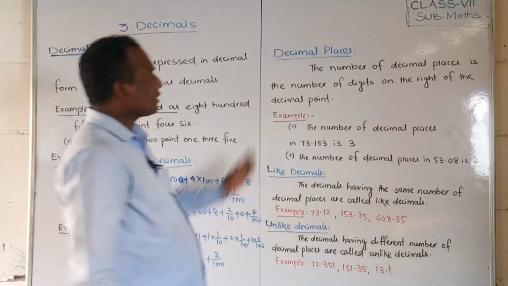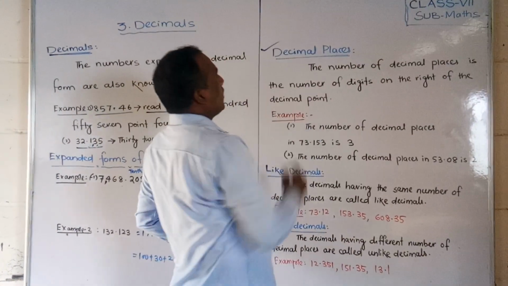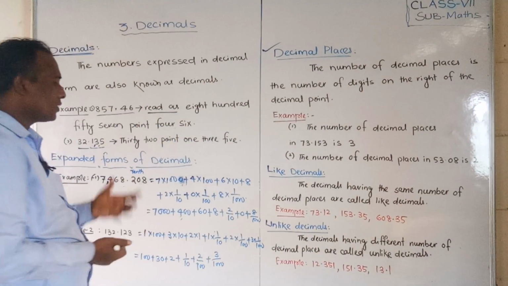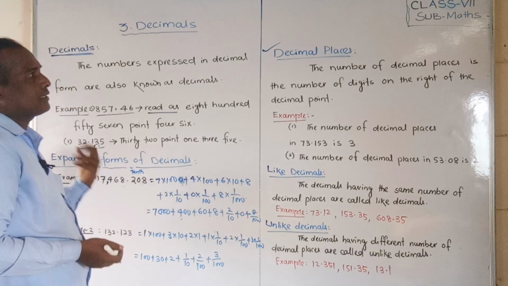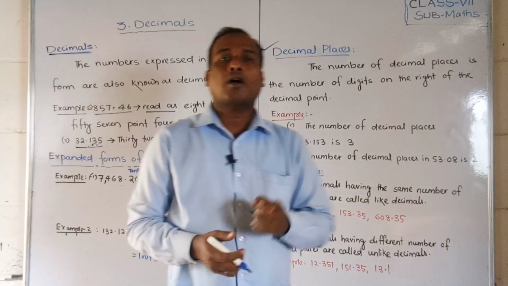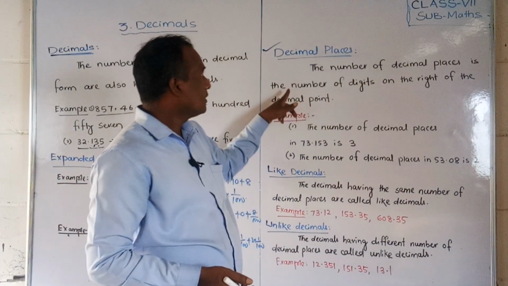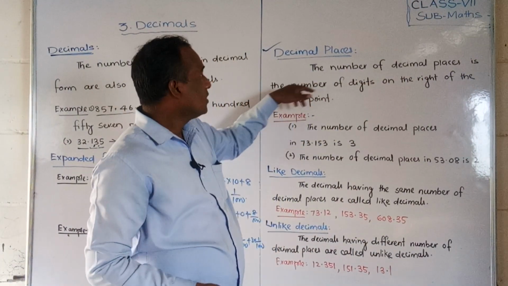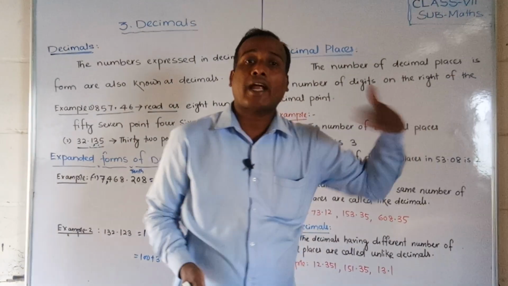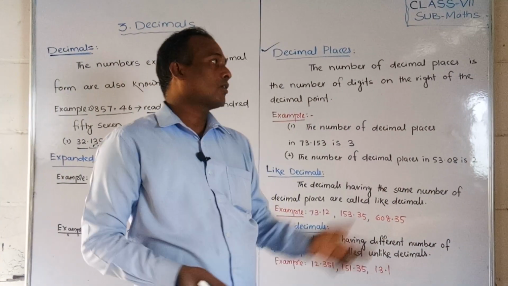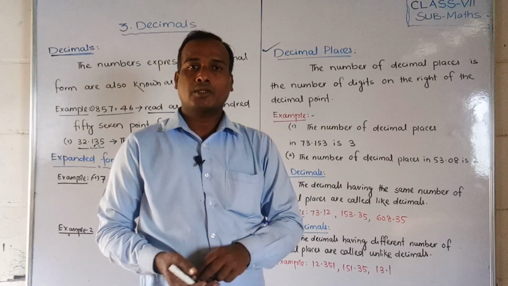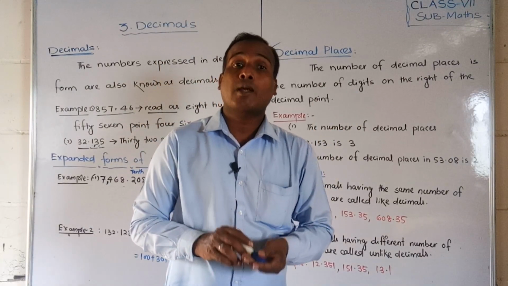Okay. Now we study about the students. What is the decimal places? Students, very carefully observe that what is that decimal places. Now the number of decimal places is the number of digits on the right side of the decimal number. On the right side of the decimal point. Did you understand, students? The number of decimal places.